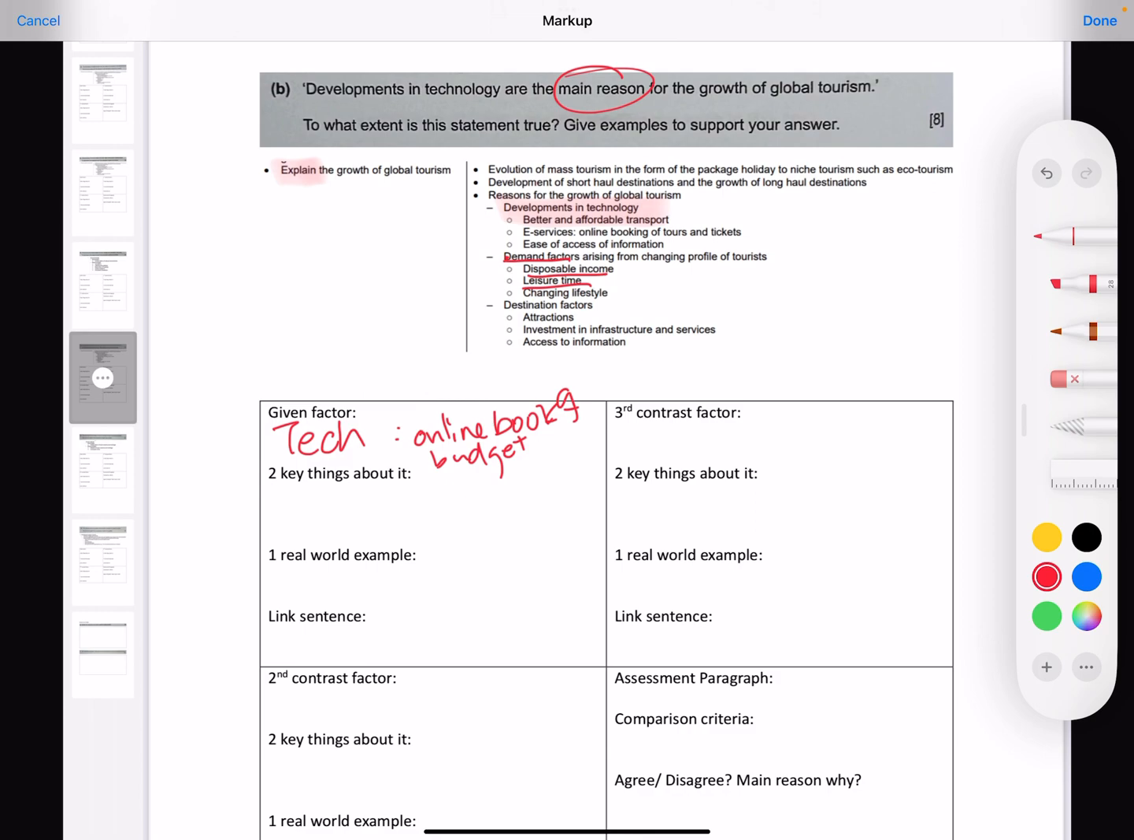Right. So once again, if you're able to handle demand factors and get in your head a couple of examples that we need for demand: income, disposable income, who has more disposable income now, what happens with leisure time, what kind of pivot will allow you to have leisure time, what kind of jobs. This would make for a very much clearer assessment paragraph.